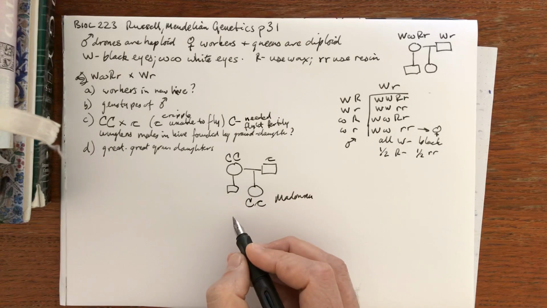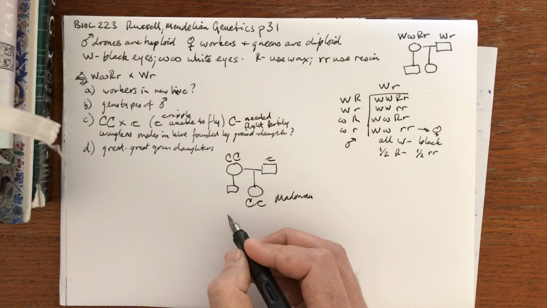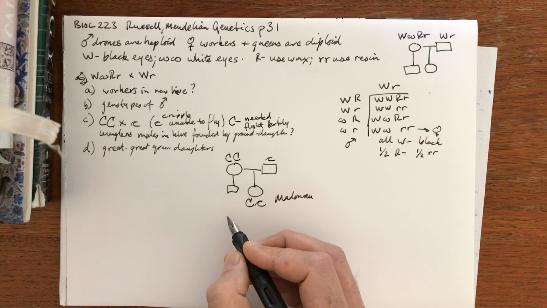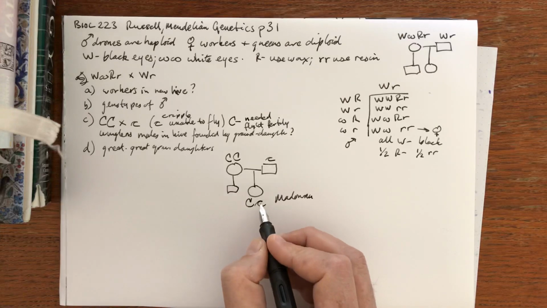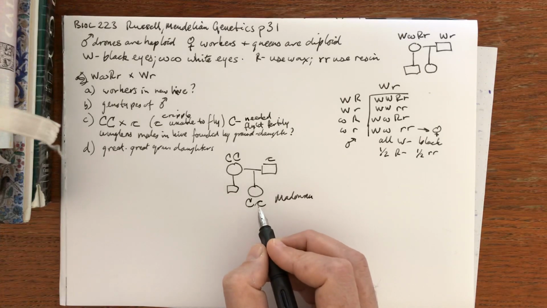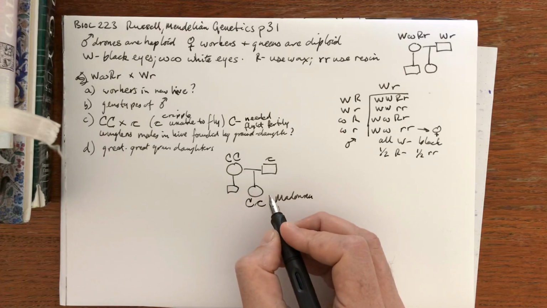Or maybe it's a biblical reference. What is the probability that wingless males will be found in a hive founded 2 generations later by one of Madonna's granddaughters? Okay, this is where we have to be careful that we're not confused by the actual question being asked. Very often it's not that we don't know how to do the calculations, it's that we could easily be off by some factor.